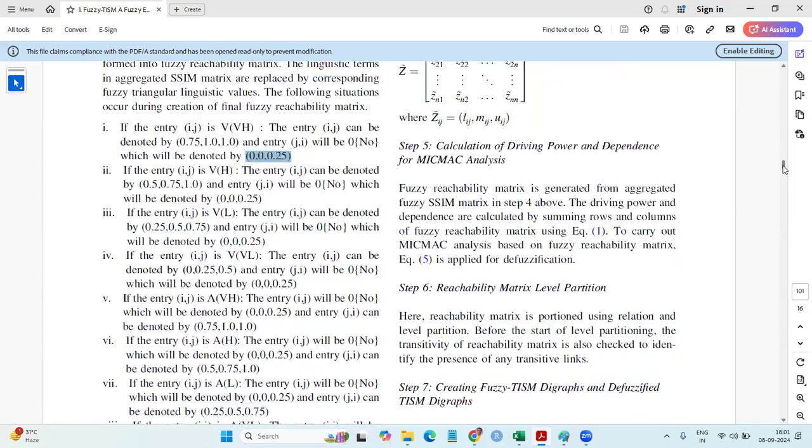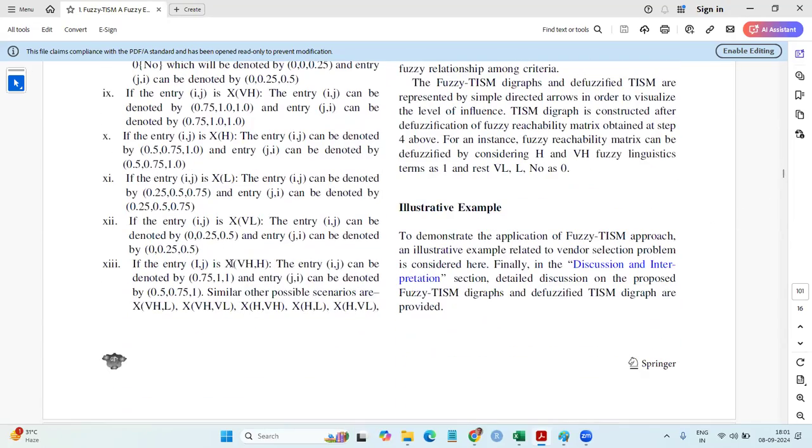This we did in the Excel, sir. And look at the X. XH, very HH. Very high means 0.75 1 1. High means 0.5 0.75 1. Likewise, you can take the other X also. They have given this one.